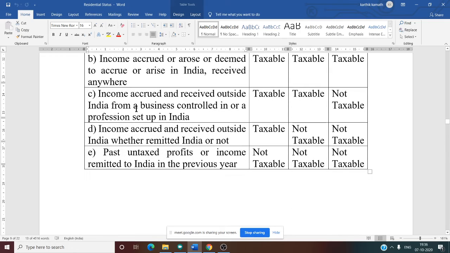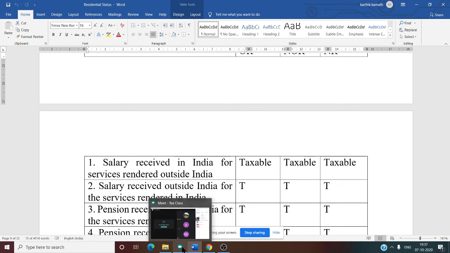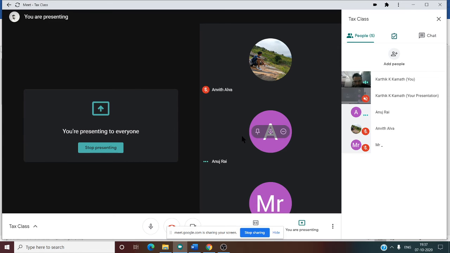The same rule is given here. Salary received in India, services rendered outside India. That means accrued or arose outside India. The first rule applies here. Taxable. Yes, all are taxed. Is it clear now?